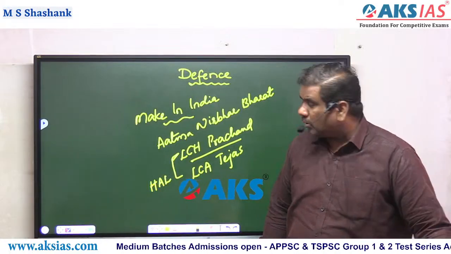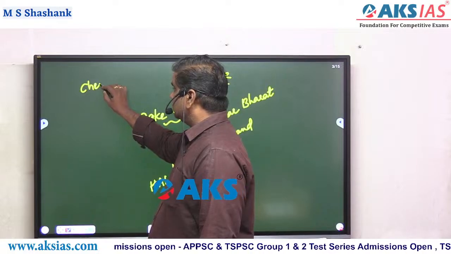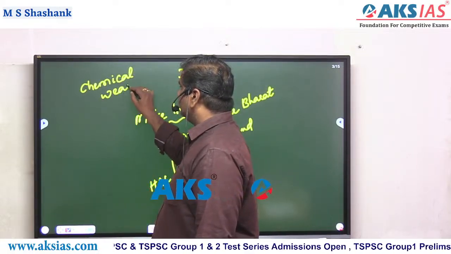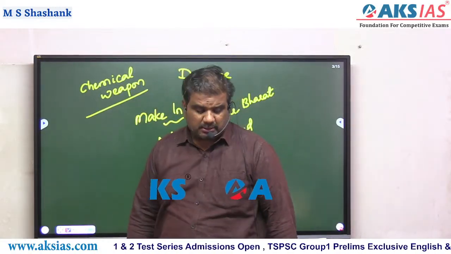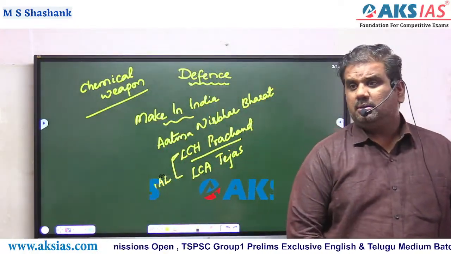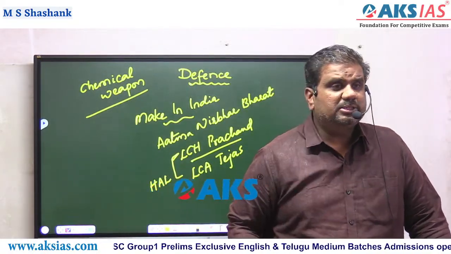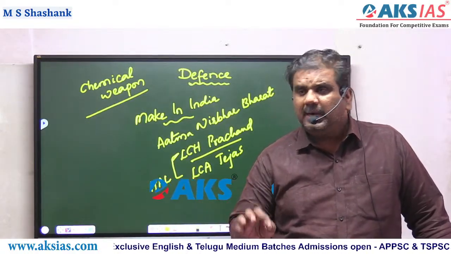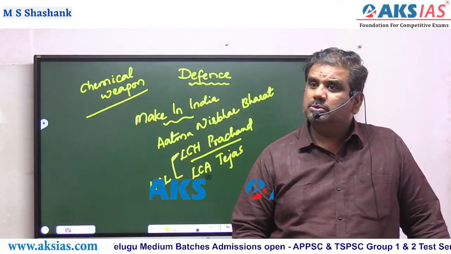Now, the moment you talk about chemical or biological weapons, for example, there is one particular chemical weapon which is in the news these days, ever since the Russia-Ukraine war started. Of course, it dates back to almost February or March 2022. From that date, there is one particular chemical weapon which is constantly in the news.